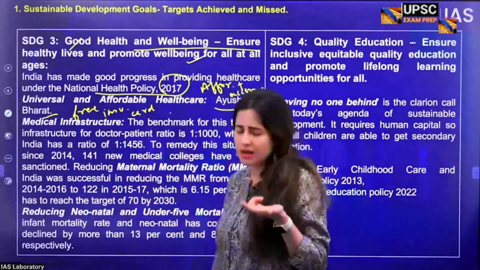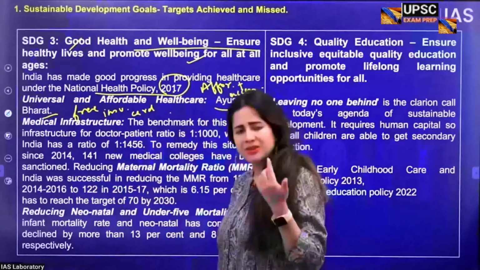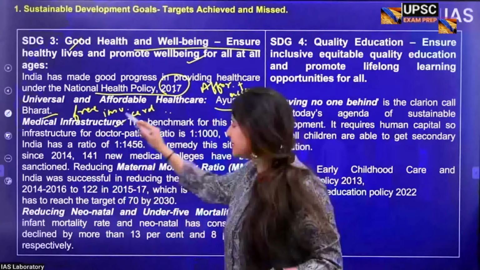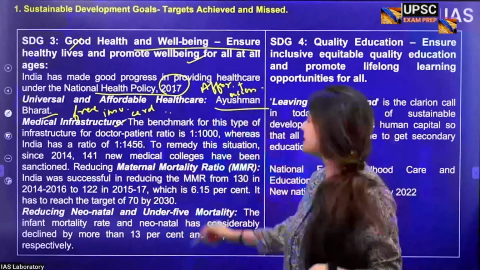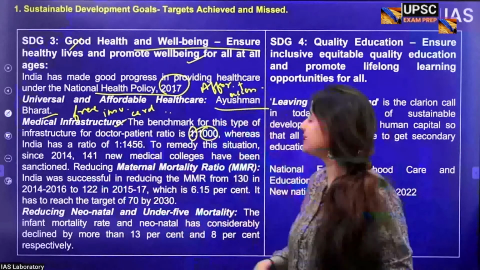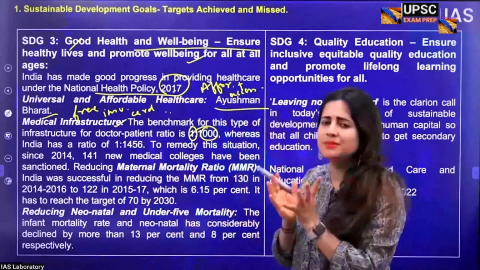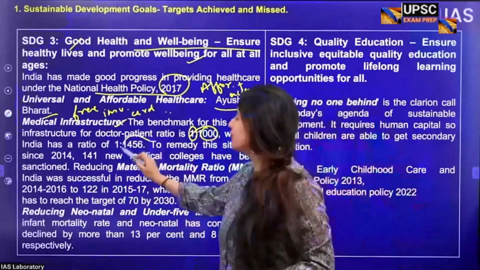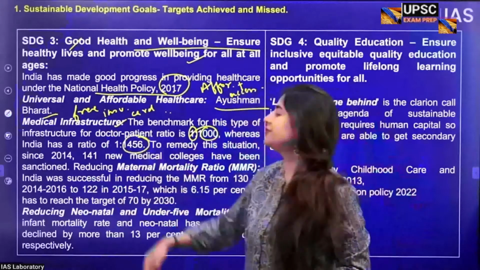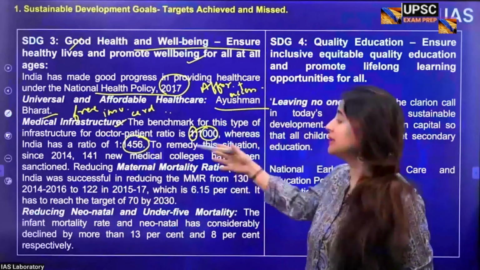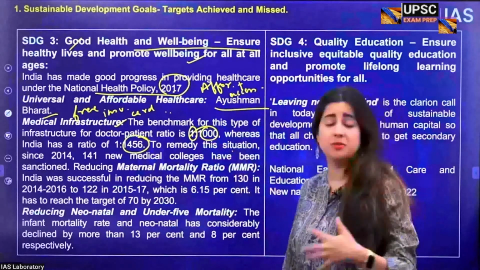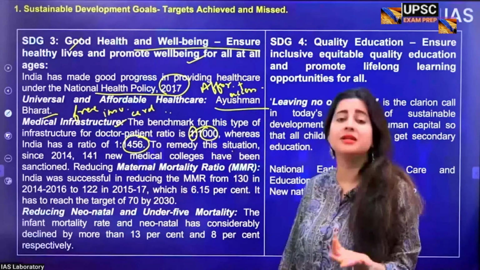Under this, people who are card holders can avail primary and secondary health services absolutely for free in government hospitals. Now, similarly, there is a problem. The government says that there should be one doctor available for at least 1,000 patients. That's the minimum benchmark. But in India, there is just one available for almost 1,456 patients as per the data of 2014 onwards. Now, this is a very, very dangerous situation, which means people aren't getting effective medical attention.